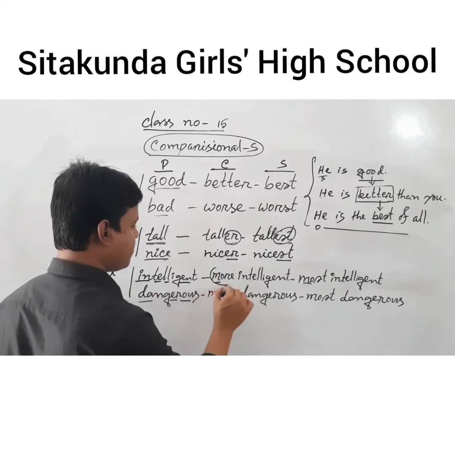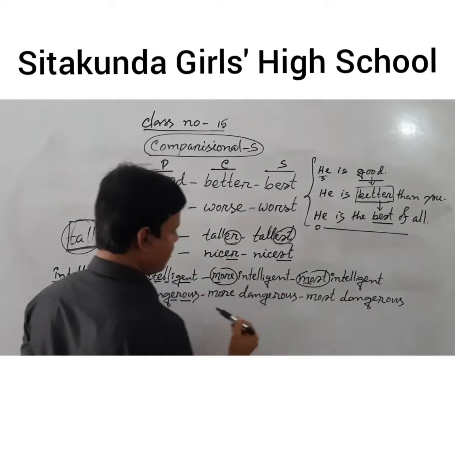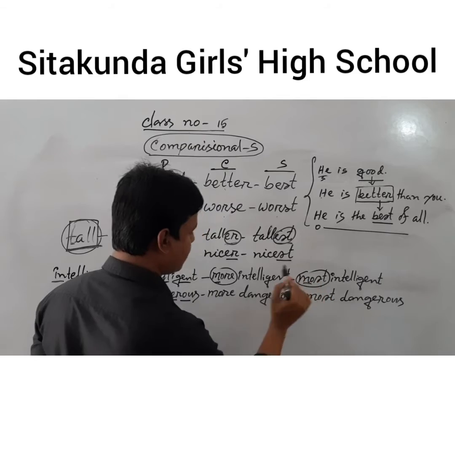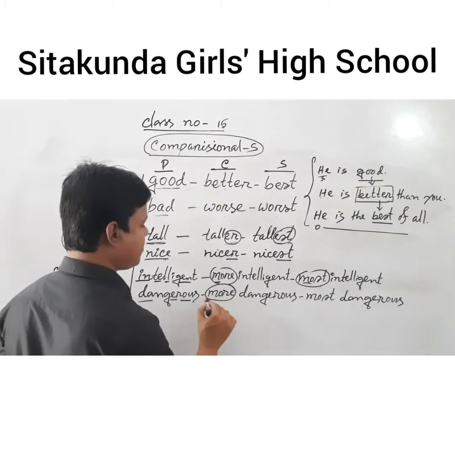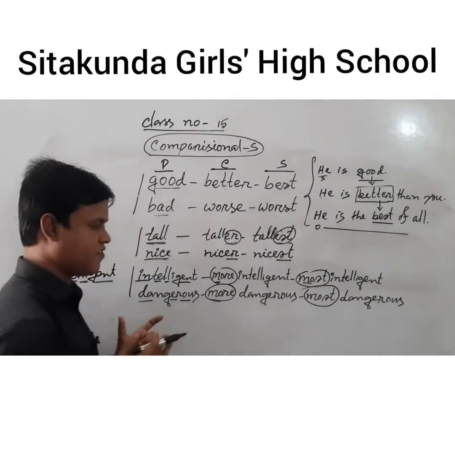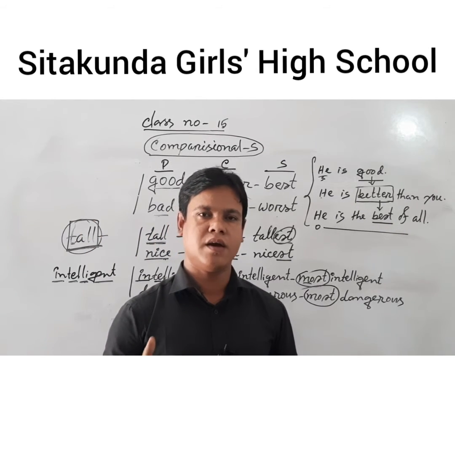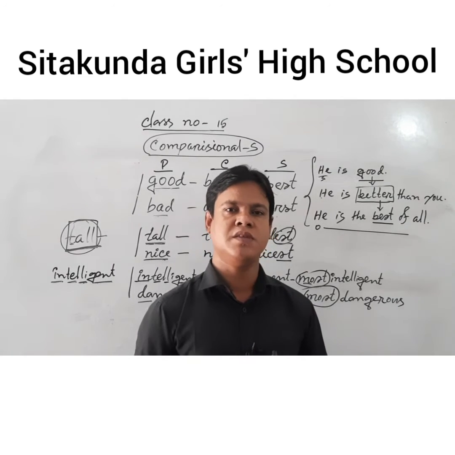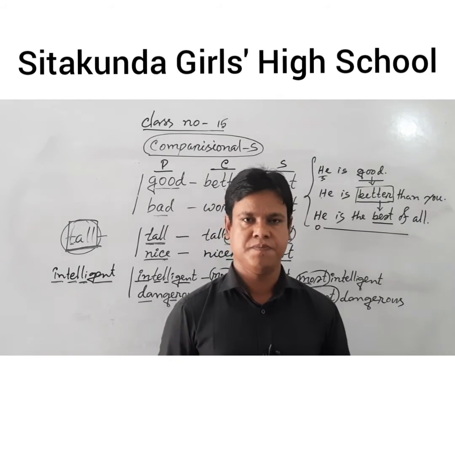So we have to use more. Intelligent, more intelligent, most intelligent. For making the comparative, we have to use more, and for making the superlative, we have to use most, because the word has more than one syllable. Dangerous, more dangerous, most dangerous. Students, if the word has only one syllable, then we have to use er or est for making the comparative and superlative. And if the word has more than one syllable, then we have to use more and most.